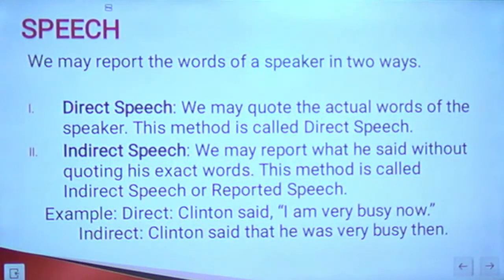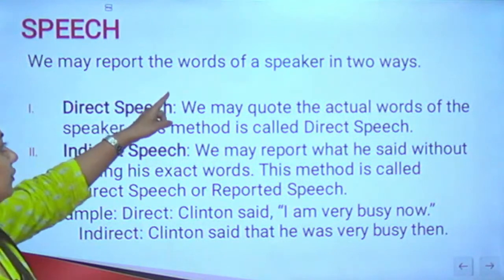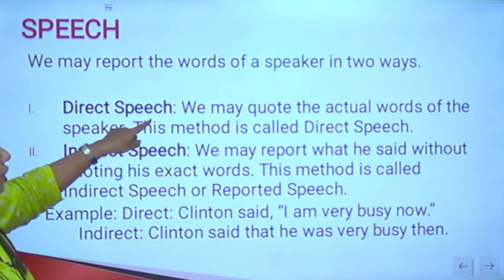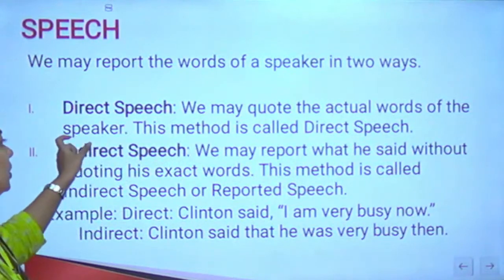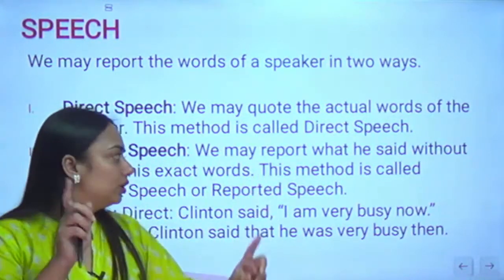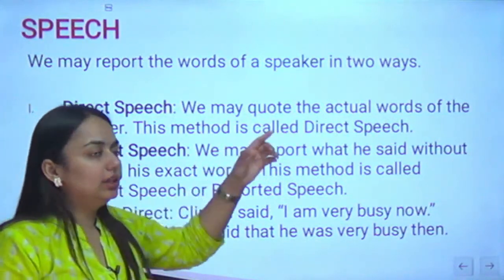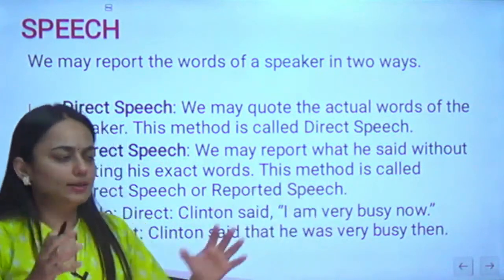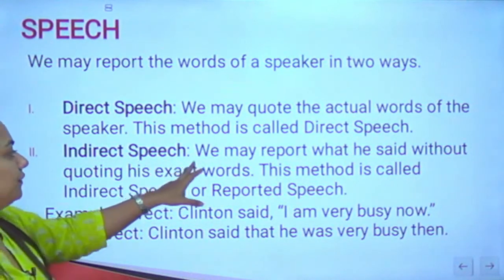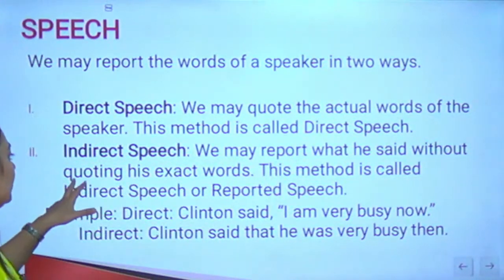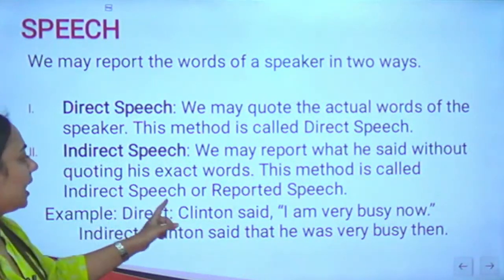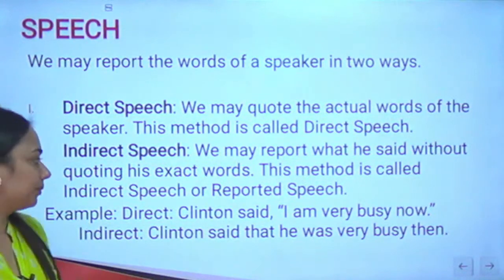Moving on to the rules. So we may report the words of a speaker in 2 ways. Look at this now. Direct speech: we may quote the actual words of the speaker. Quote the actual word. This method is called direct speech. You're directly telling everything that was told to you as it is. In indirect speech, we may report what he said without quoting his exact words. This method is known as indirect or reported speech.